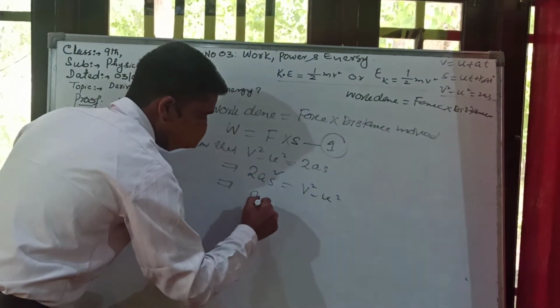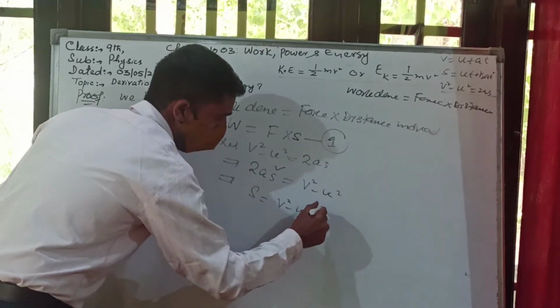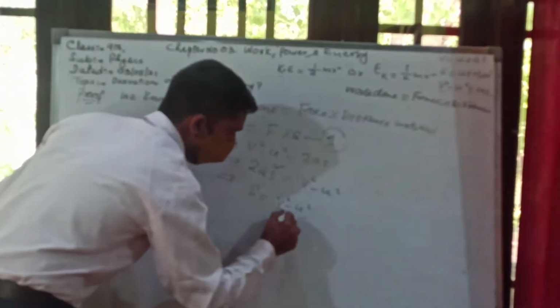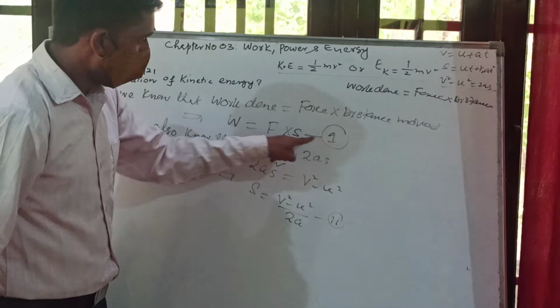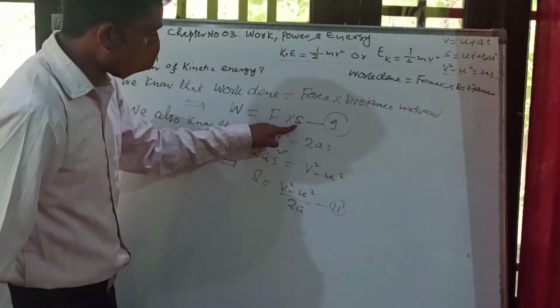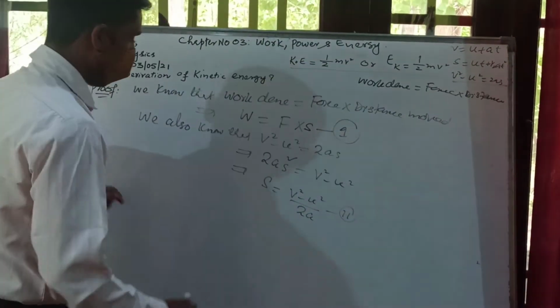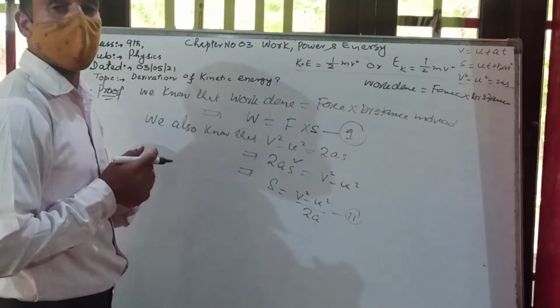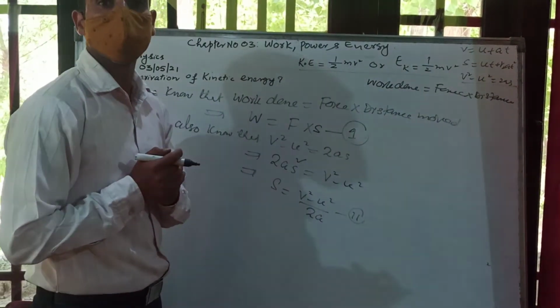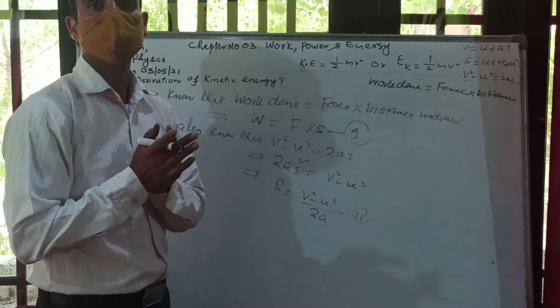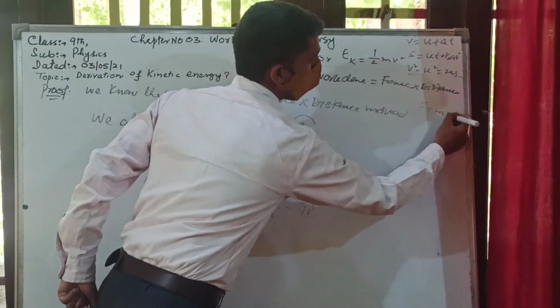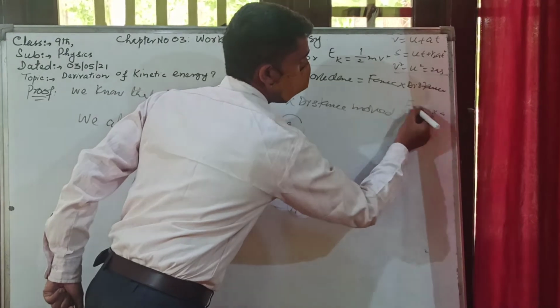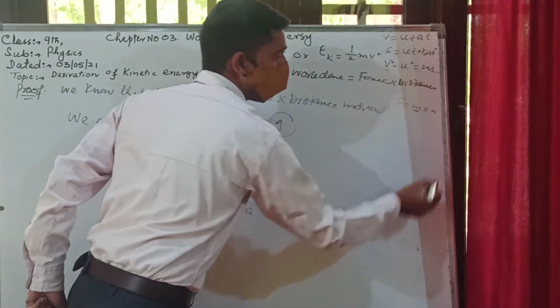So S as it is, V square minus U square as it is, this is multiplied, this will be divided, and this becomes equation number 2. We will obtain this value here from the third equation of motion. In chapter number 2, force and laws of motion, we derived Newton's second law of motion, mathematically F is equal to m into a. F means force, m means mass, a means acceleration.